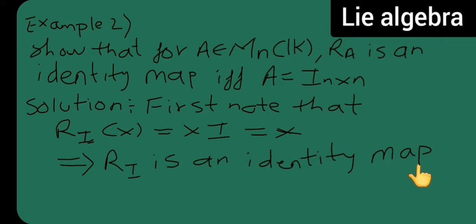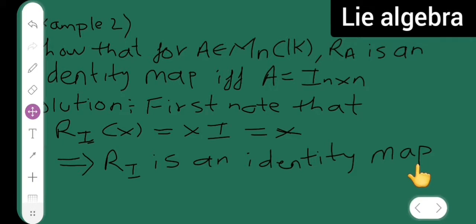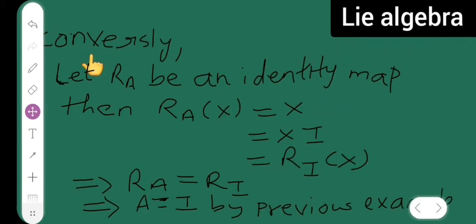Okay. Now we have to prove the converse part. So conversely, let Ra be an identity map. Then Ra of x is equal to x, which is equal to, I will write this as xI, which is equal to, now again I am going to write it as Ri of x. Now this implies what? Ra is equal to Ri. Now this implies again A is equal to I, by the previous example which I have solved.